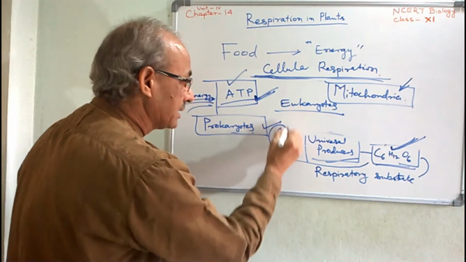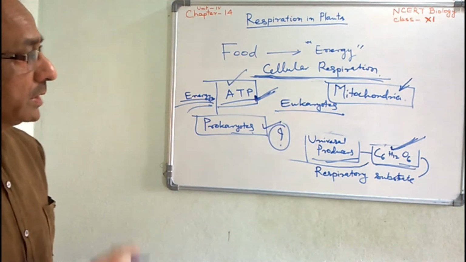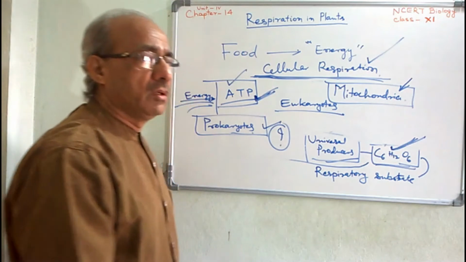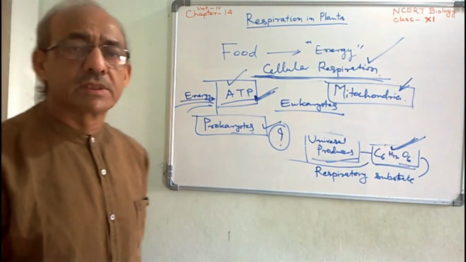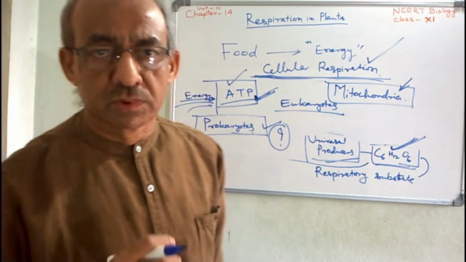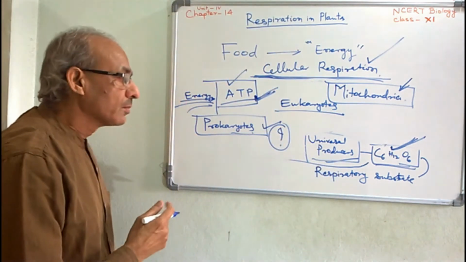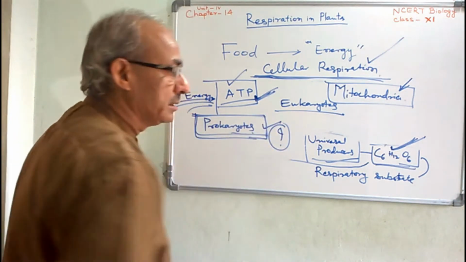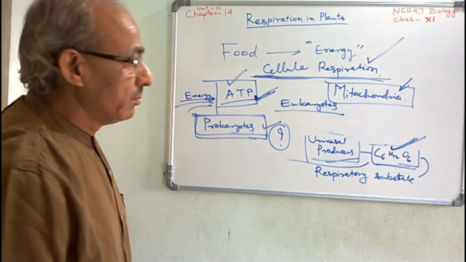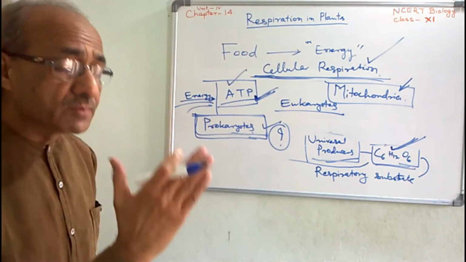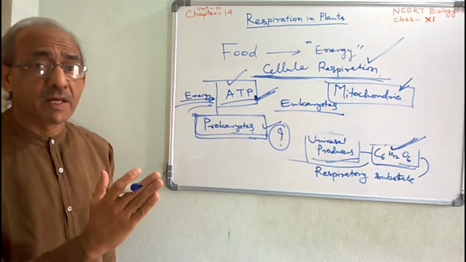So, these are all things we have to understand before studying or discussing the actual cellular respiration or physiology of cellular respiration. In prokaryotes, as there are no mitochondria, only half of the cellular respiration takes place.